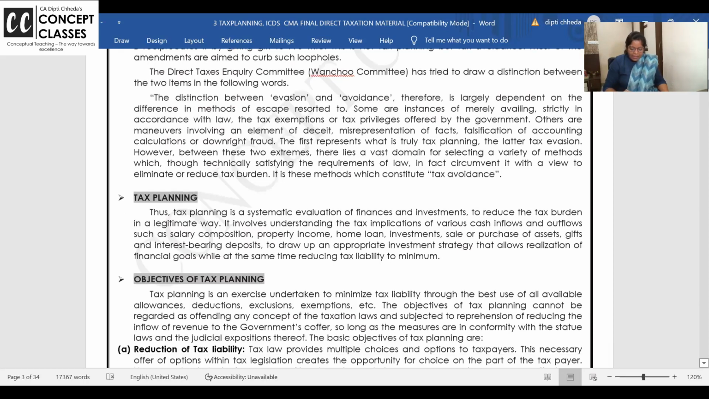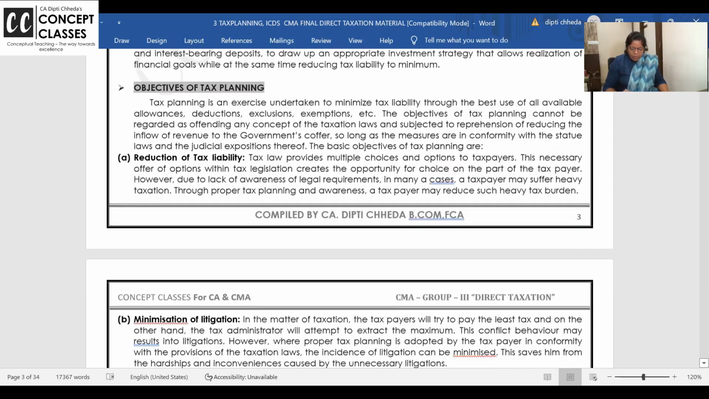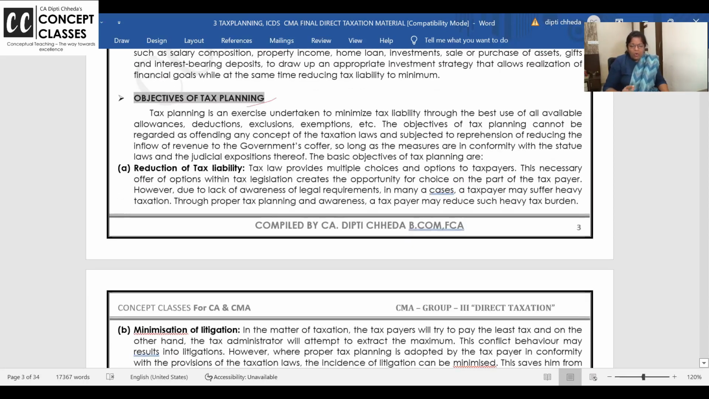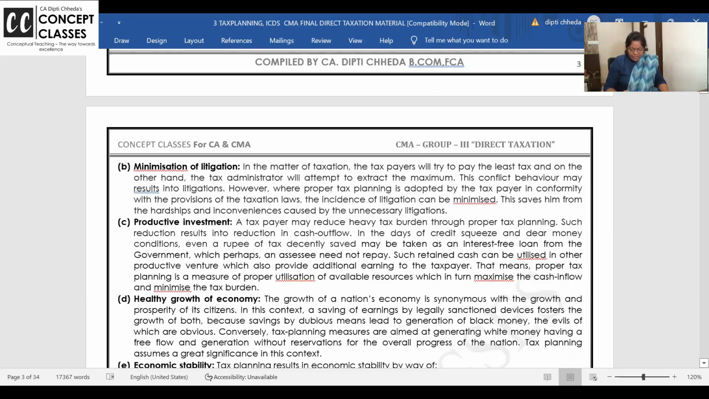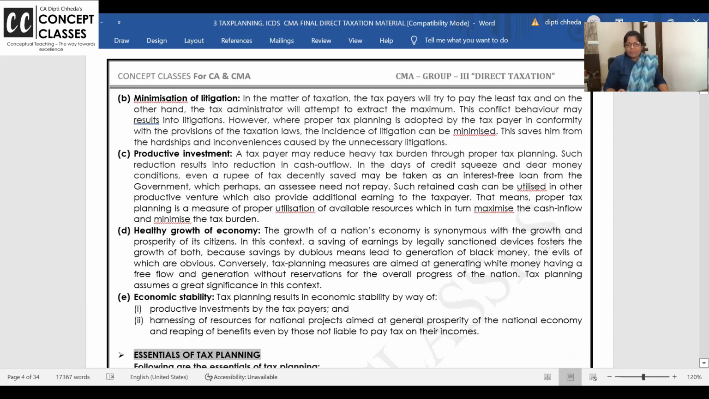Okay. Then tax planning. Why do you do tax planning? Obviously to reduce your tax liability, to avoid litigation, and for productive investment. When you plan your tax properly, people are literally doing LIC and PPF investment so that they get the benefit. They put money in Mediclaim. Health is protected, but they also get the deduction benefit. So these deductions are like productive investments.